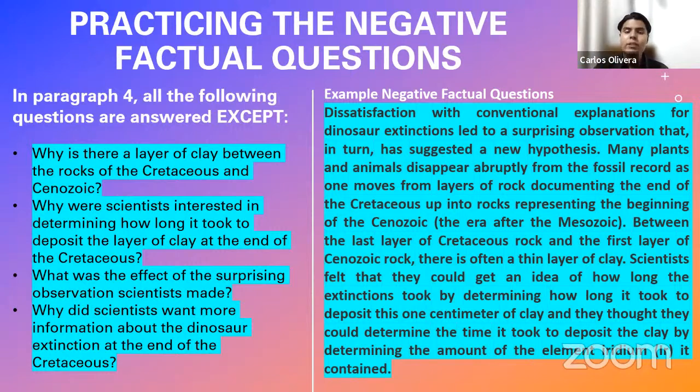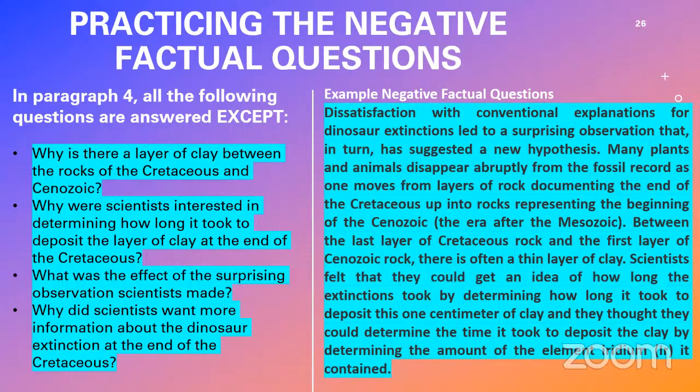Because in the entire reading passage, there is not a single sentence that discusses why there is a layer of clay between the rocks, right? This is the correct answer. All right, dear students, do you have any question about this one? How you have to apply the criteria that I tell you? You simply have to look for textual absences. If there is no line, no sentence in the reading passage that discusses this, that mentions this, that is your correct answer, okay? It must be textual, because maybe it suggests to us why there is a layer of clay, but if it doesn't specifically say why there is a layer of clay, that is going to be our correct answer, all right? Any question, dear students, something that I could clarify here? Tell me, please, with confidence.